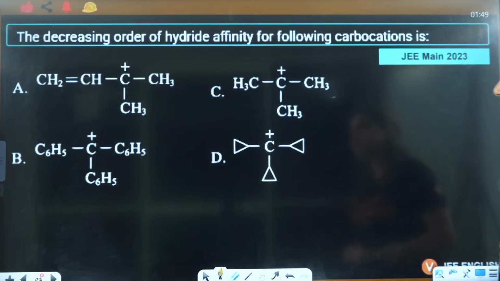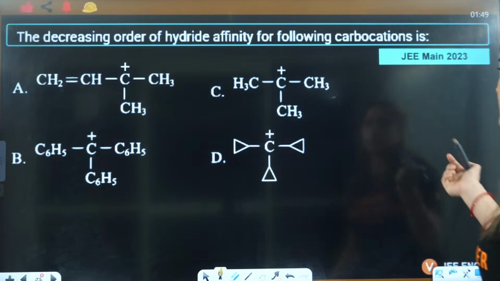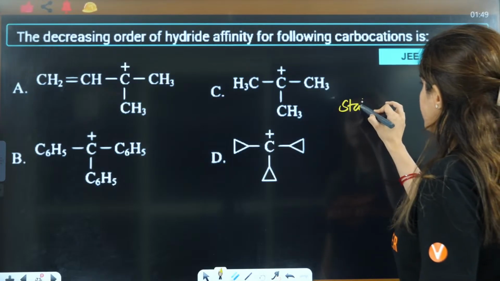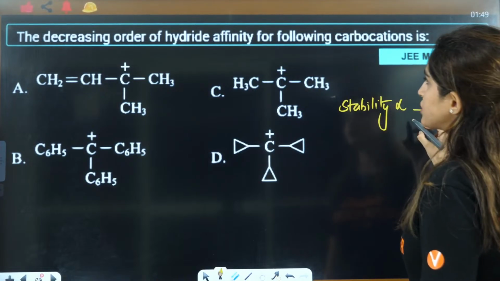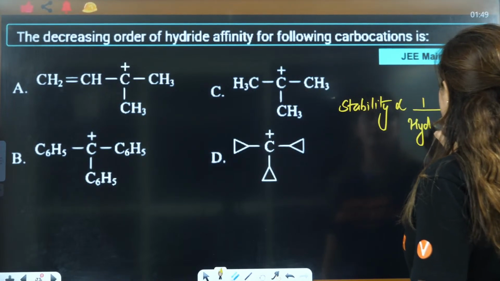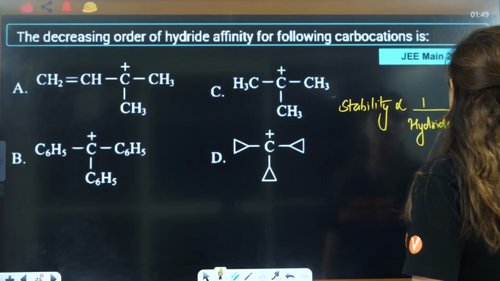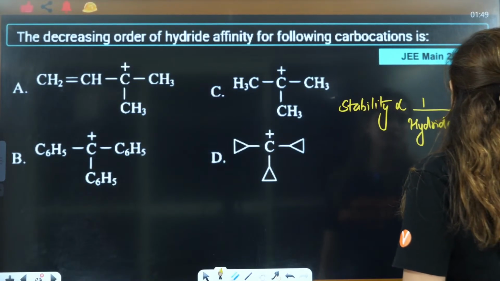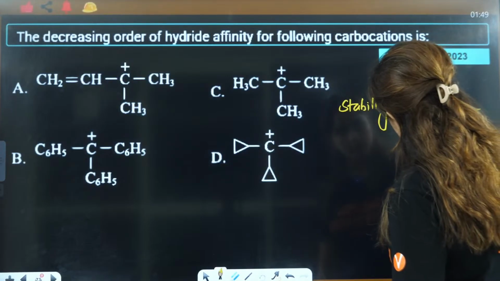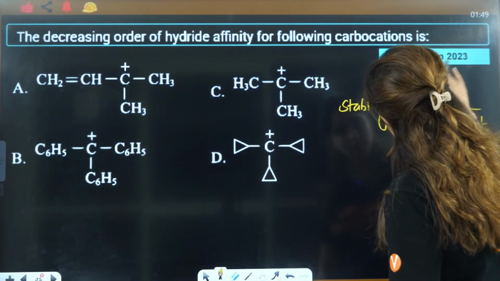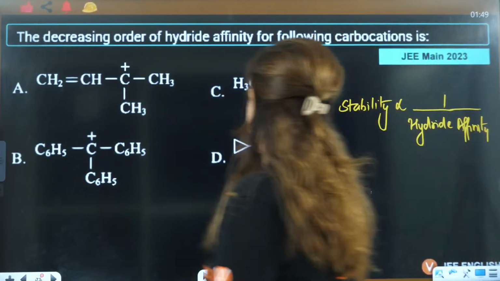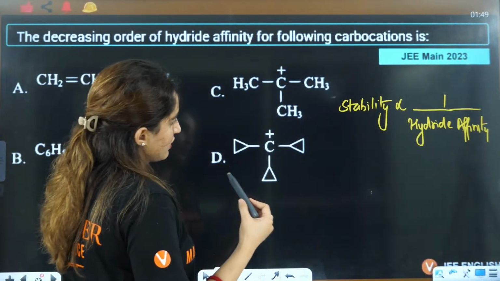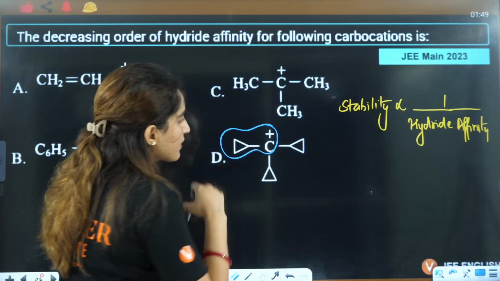So, decreasing order of hydride affinity of the carbocation, if you see, stability of carbocation is inversely proportional to its hydride affinity. Now can you see this will show dancing resonance?